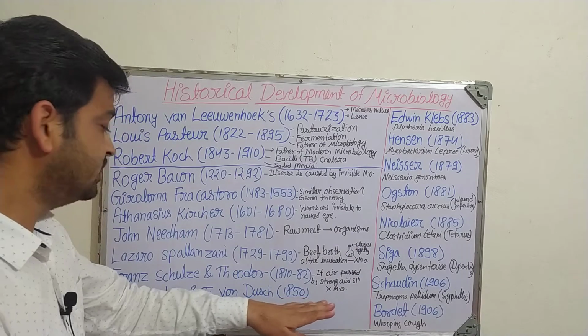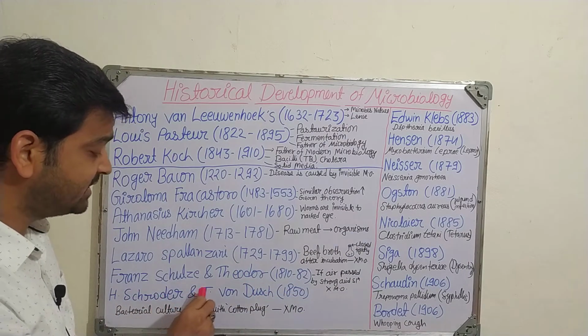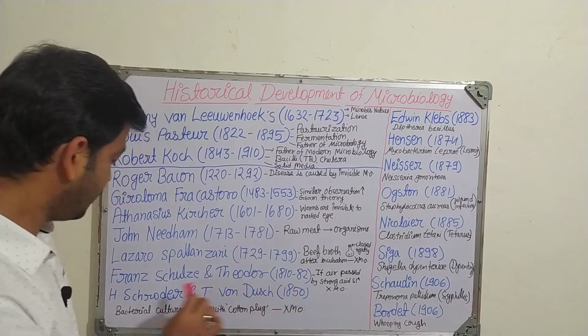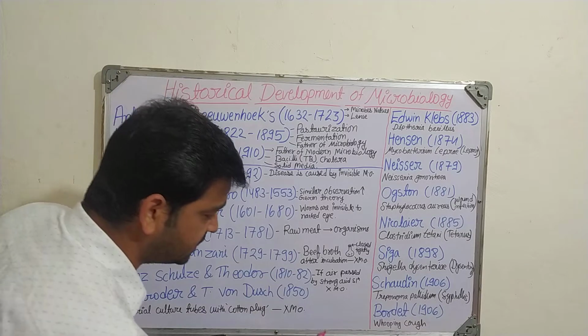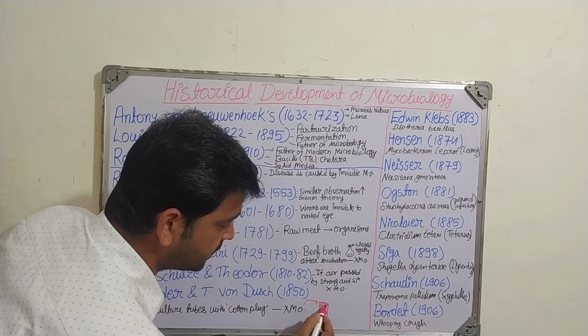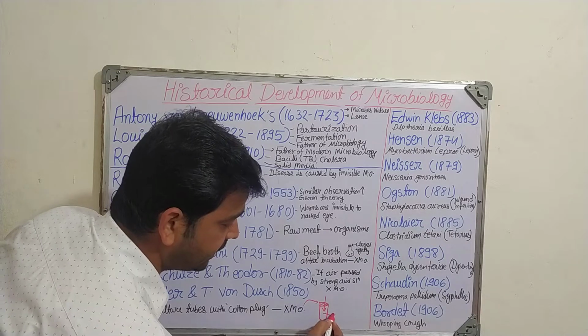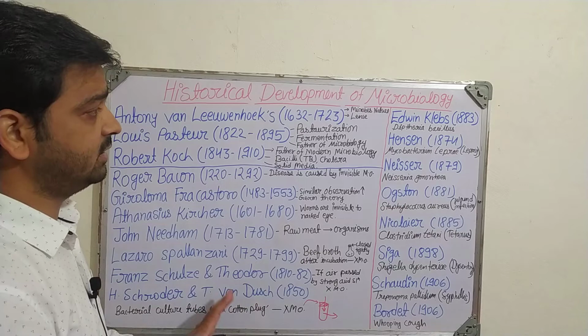That was told by Theodor and Franz. Later on, H. Schroeder and T. van Dusch, 1850. They told that a bacterial culture tube with a cotton plug will have no contamination. Microbes cannot enter inside and cannot go outside. That was told by them.